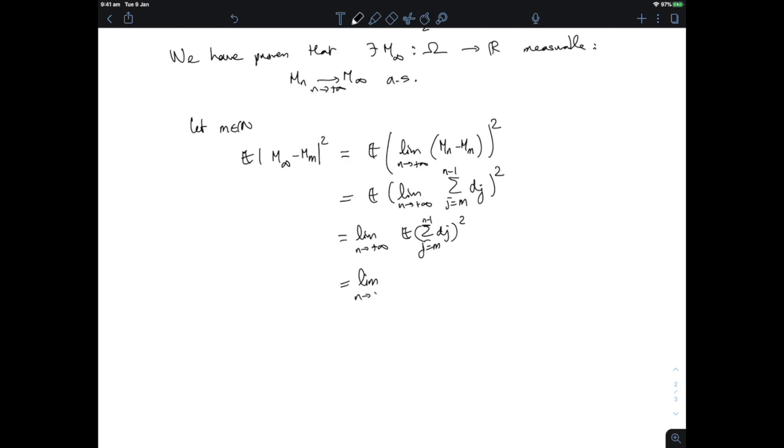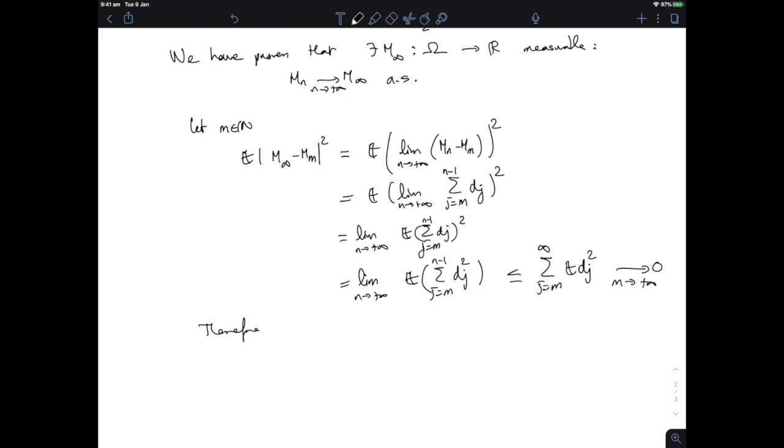So this is the limit as n goes to infinity of the expectation of the sum, j equals m to n minus 1, of dj squared, and that is certainly smaller than the sum, j equals m to infinity, of the expectation of dj squared. And we have seen that this series of numbers converges. So not only is this finite, this also goes to 0 as m goes to infinity.